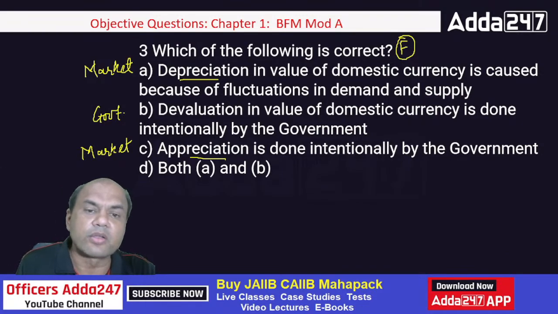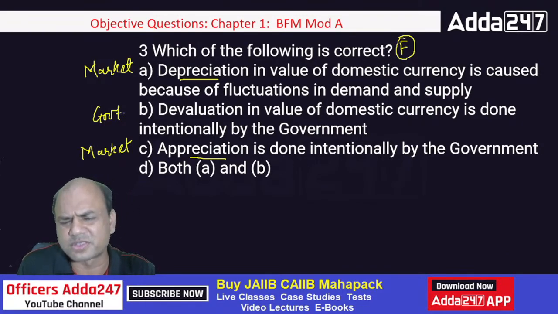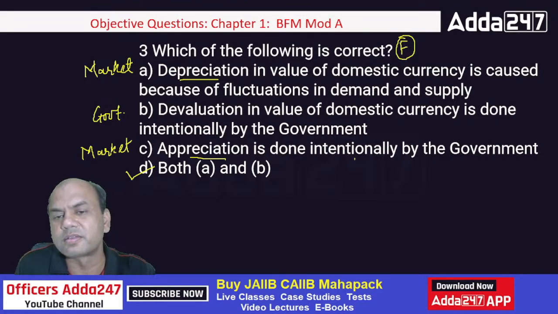Of course, the answer by now you might have guessed. Everyone, first give me the answer, then I'll move ahead. The answer is correct, both A and B. Appreciation is done by the market, not by the government. Government does devaluation and revaluation.